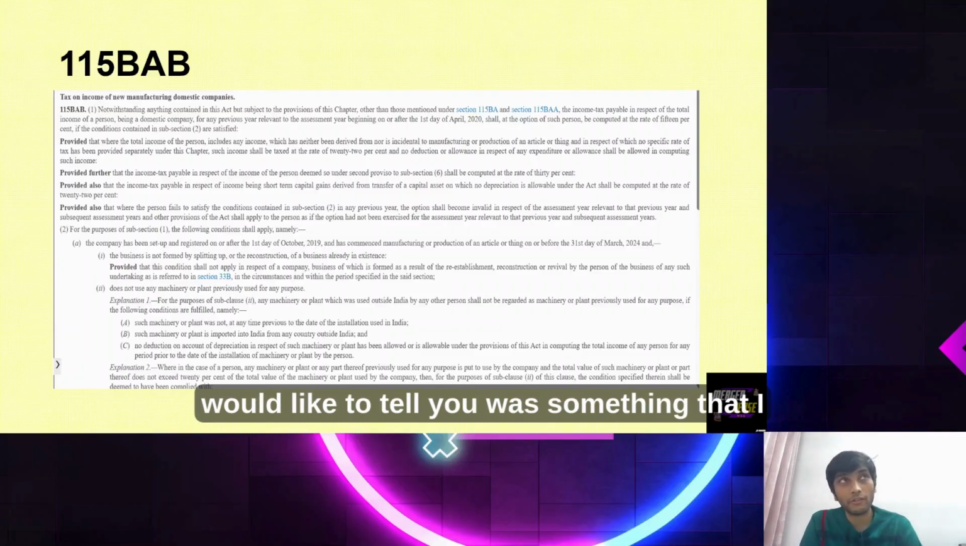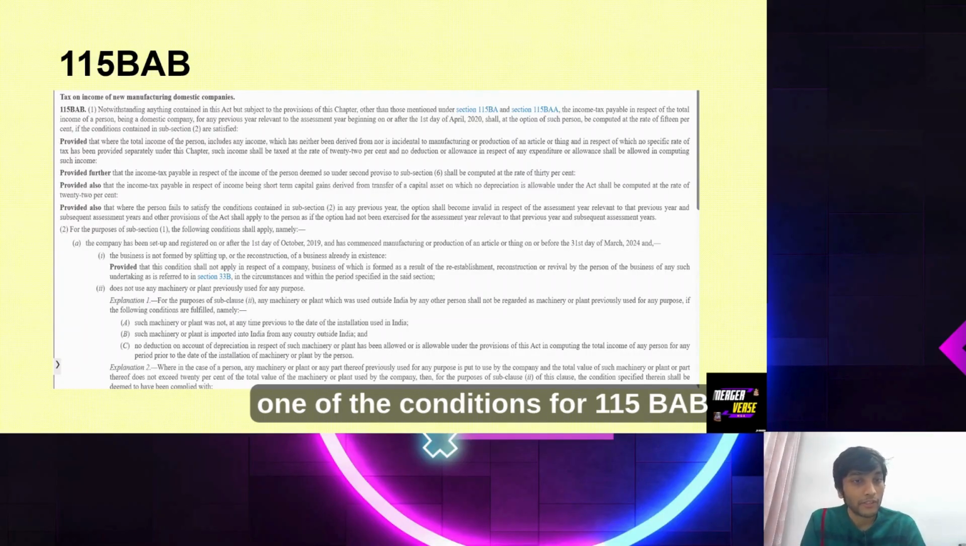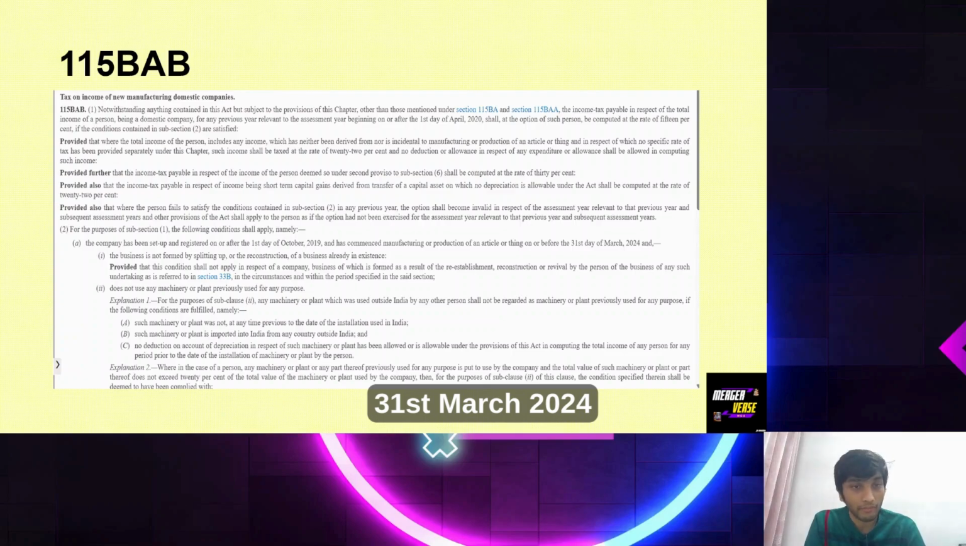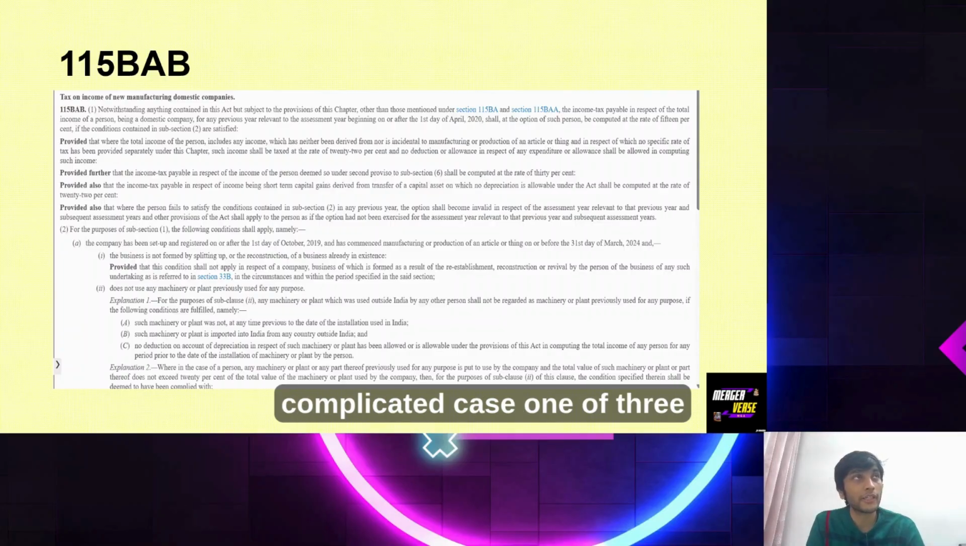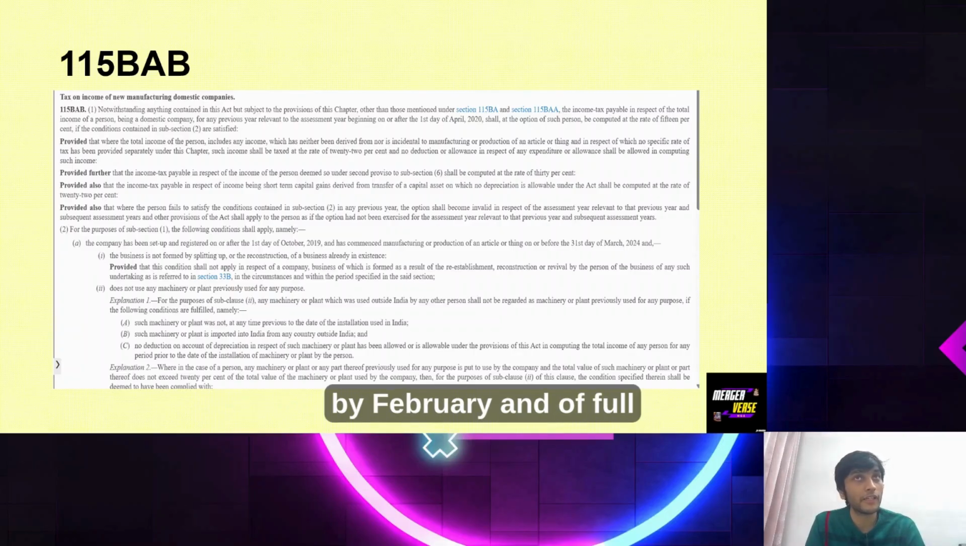Another nuance I would like to tell you about was something that I worked on in one of my cases. So one of the conditions for 115BAB is that you have to commence manufacturing by 31st March 2024. Now in one of the due diligences we had 3 SPVs which had a very complicated case. One of the SPVs got the partial commercial operations certificate by February and the full completion post March.